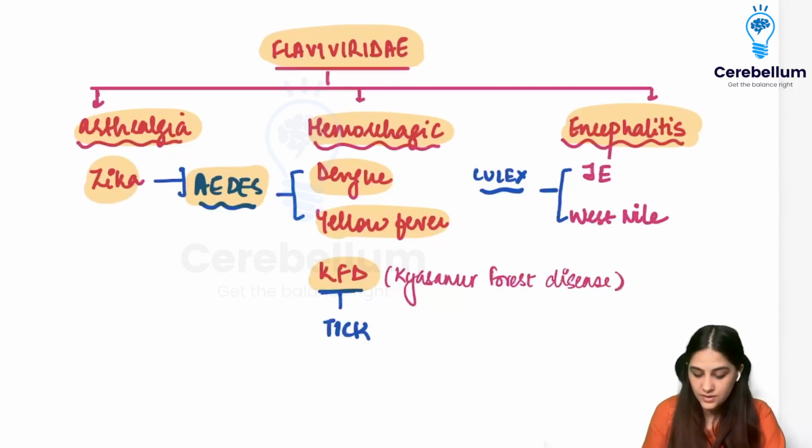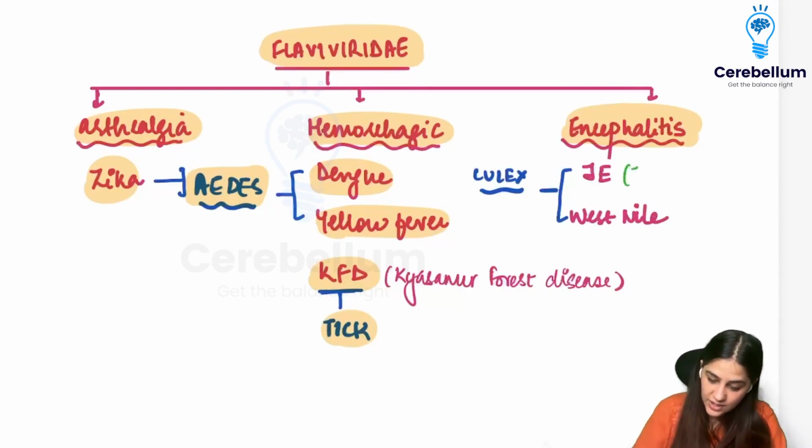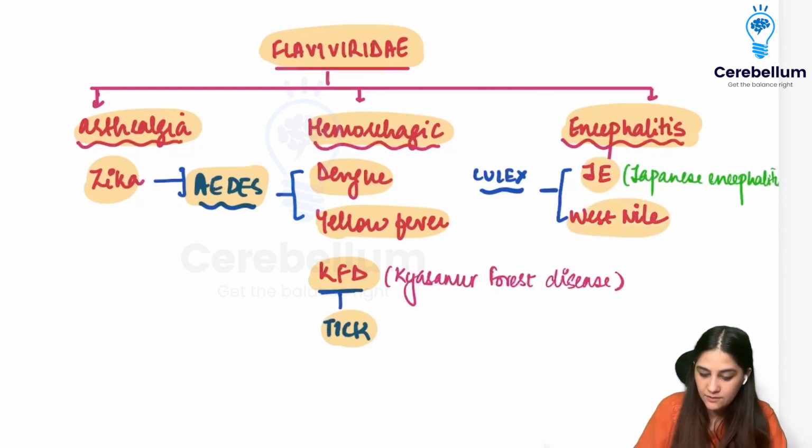So the dengue and the yellow fever are by Aedes, but KFD is by the tick. Then we have encephalitis, in which we have the JE, which is your Japanese encephalitis, and West Nile, which are by your Culex mosquito.